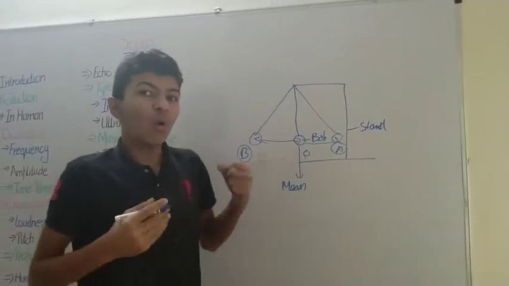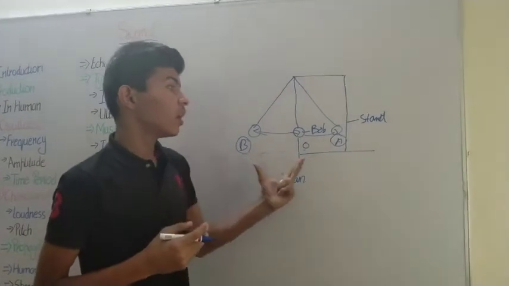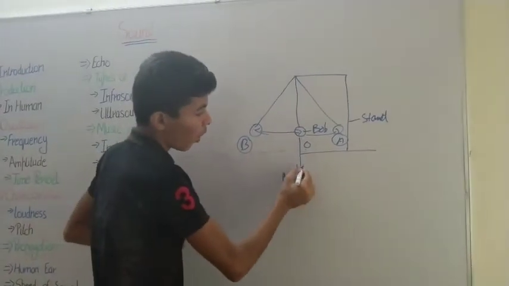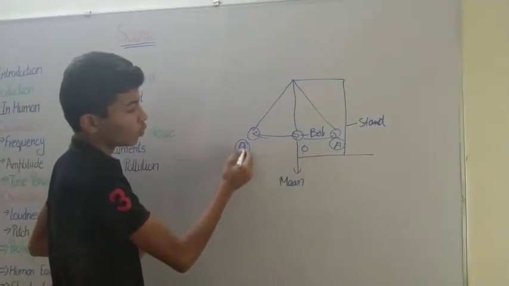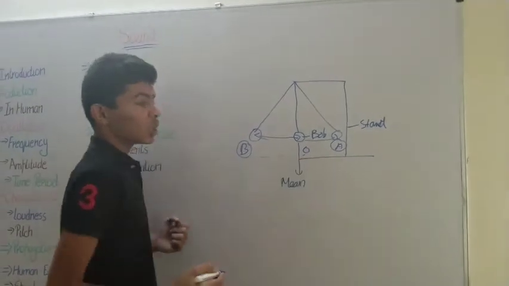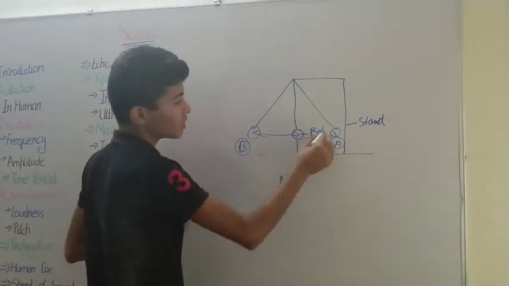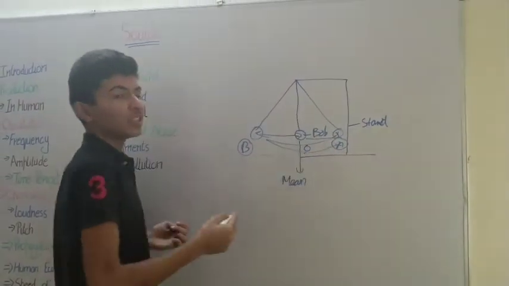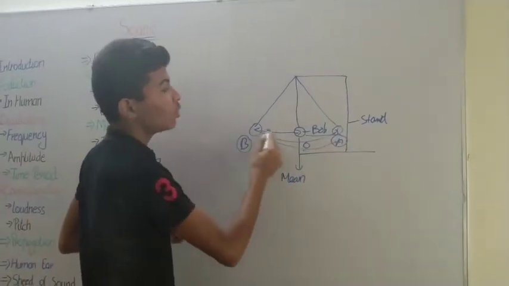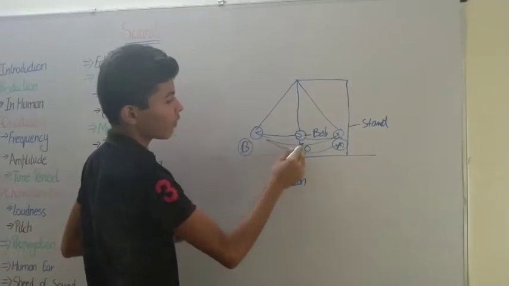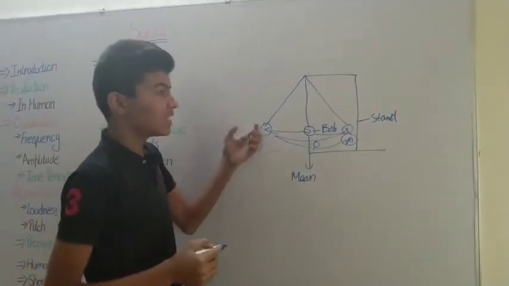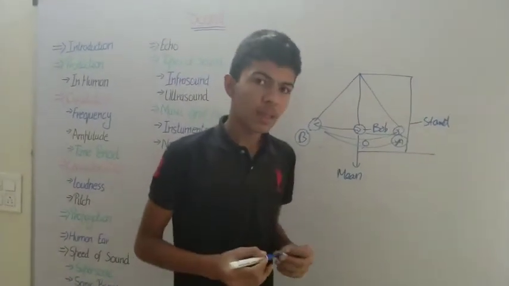So how do I technically define oscillation? An oscillation is simply going from O to B, then to O, then to A, and then coming back to O. So an oscillation is carrying out this process completely. It could also be defined from A to B and again to A, or from B to A and again to B, or from O to A to B and back to O. So this is oscillation.